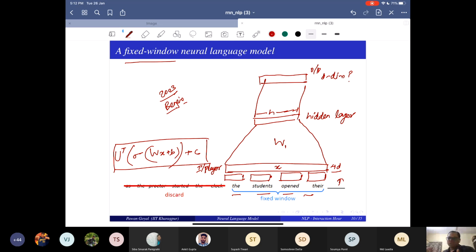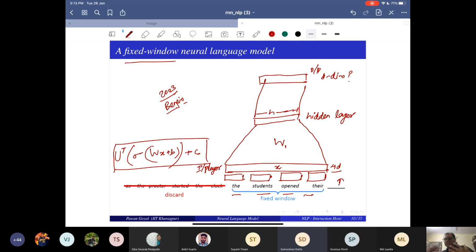The hidden layer dimensions you choose by hyperparameter tuning and so on. The input dimension is given. What determines your output layer dimension? The number of words in the vocabulary.